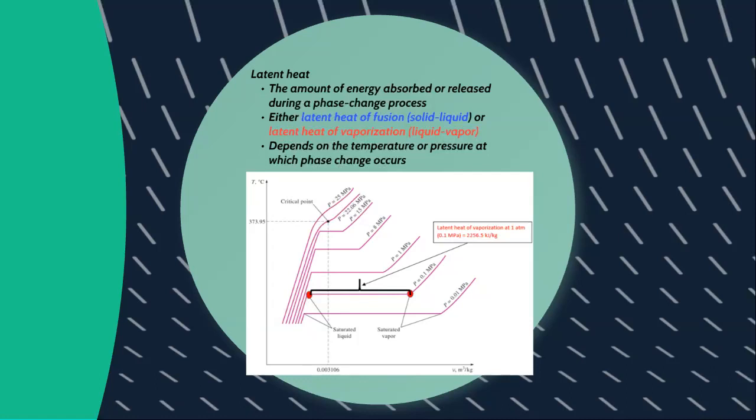We can observe this latent heat by observing the flat line that occurs between the saturated liquid and saturated vapor points. In the case of vaporization at atmospheric pressure of 1 atm, the latent heat of vaporization is about 2256 kJ per kilogram. From the graph, we can see that the value of latent heat changes with respect to the different pressure levels applied on the constant system.